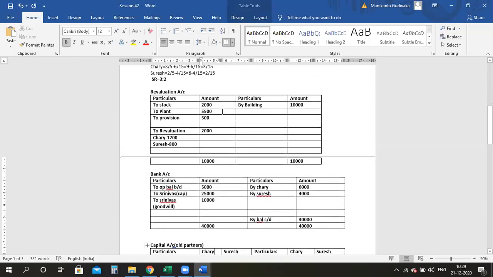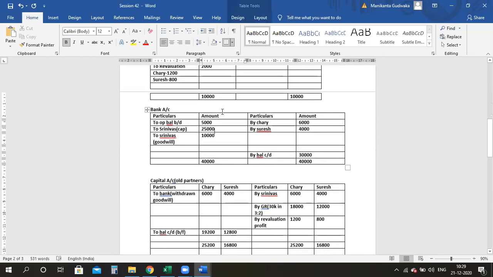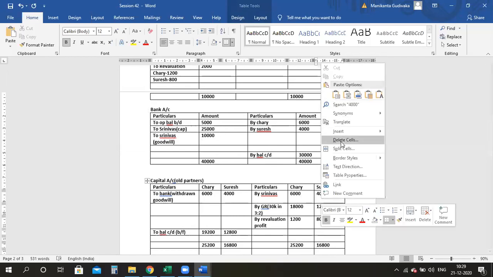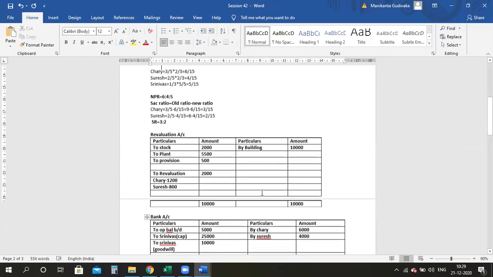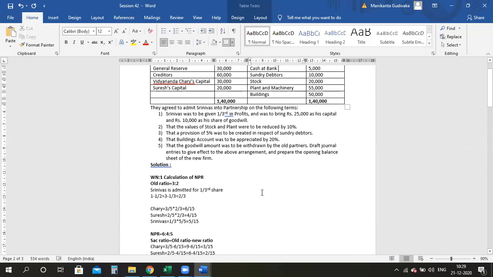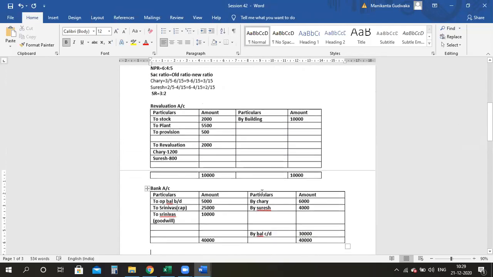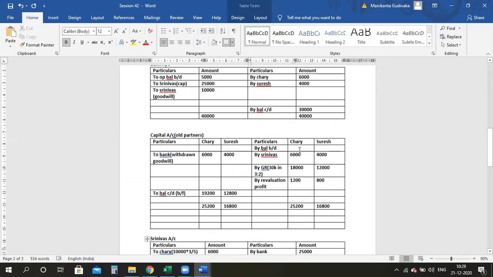I'll tell you where I missed it. I didn't take my opening balance to here, the old partners' opening balance. Insert row above. Here I have to take by balance carried down. I didn't take the opening balance. That is the only mistake I did. How much? It is 30,000 and 20,000. So with this, your balance will also change, 30 and 20,000 here. So here it will be add 30,000.